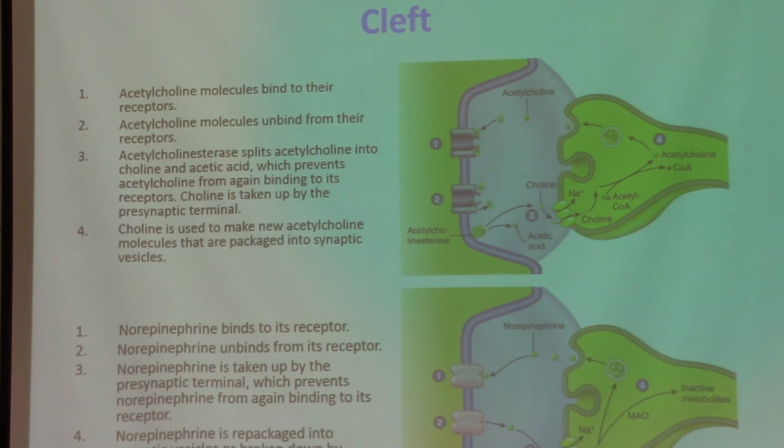That degradation will remove those neurotransmitters that are present in that area. In the case of acetylcholine, there are some enzymes present in the synaptic cleft. Those enzymes break down acetylcholine.